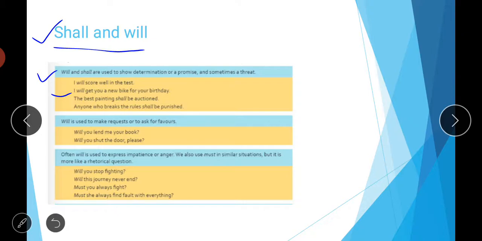Then anyone who breaks the rule shall be punished. It's like you can say warning. So who breaks the rule shall be punished. So like this, in all these sentences we can use the word will and shall, any of these words.